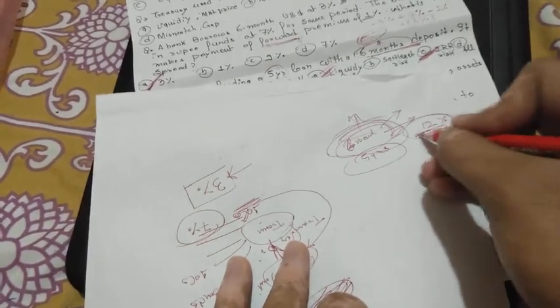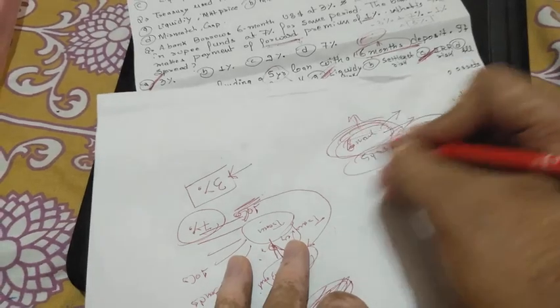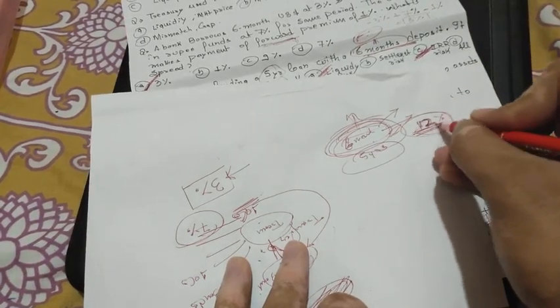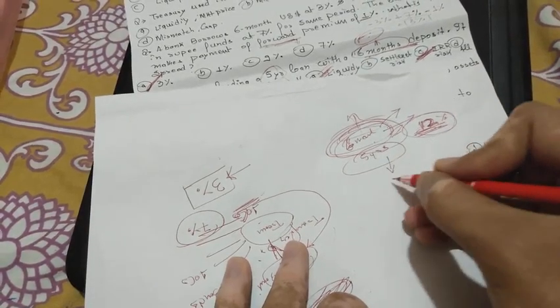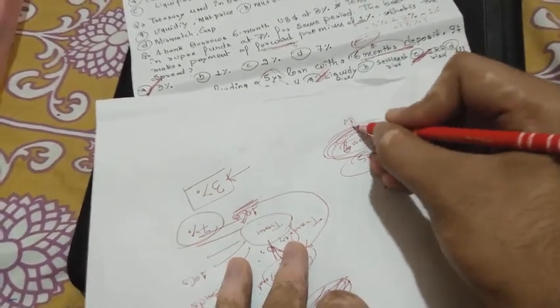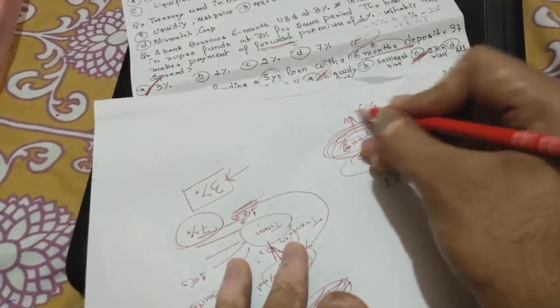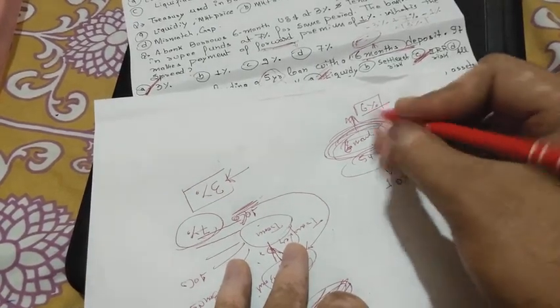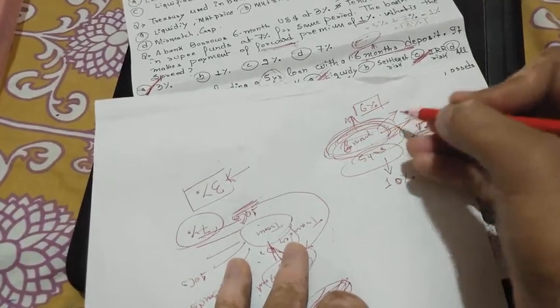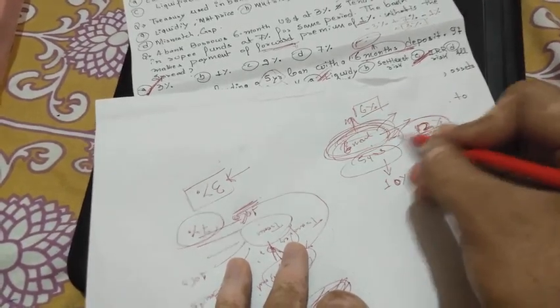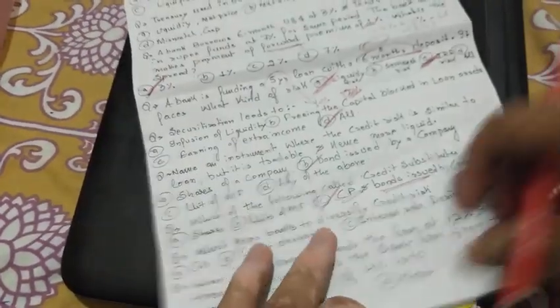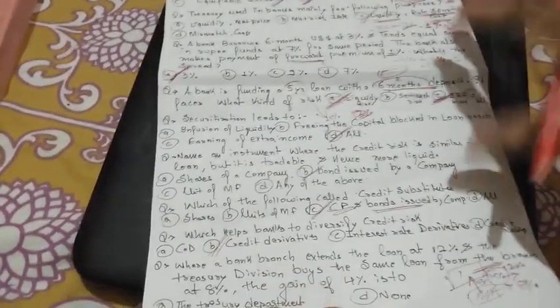So when you take that loan at 12% and repay that money after 6 months, that creates an interest rate risk, because at the time you took the deposit you gave 6% on the deposit and you gave the loan at 10%. But after 6 months, when you have no money to repay, you took the loan at 12%. So this will create an interest rate risk. So options A and C are both correct.